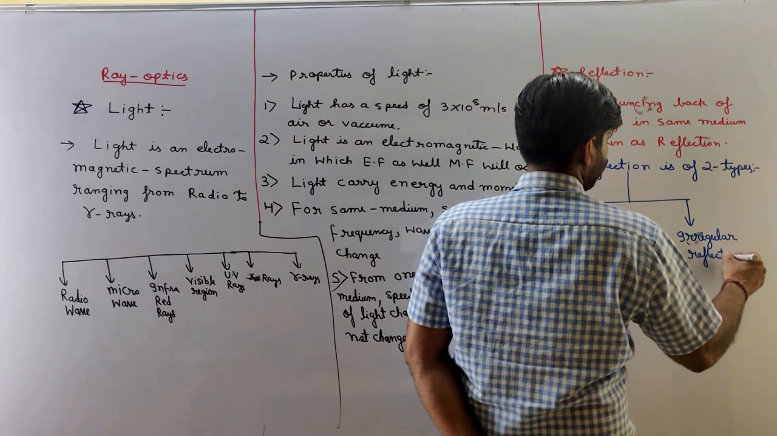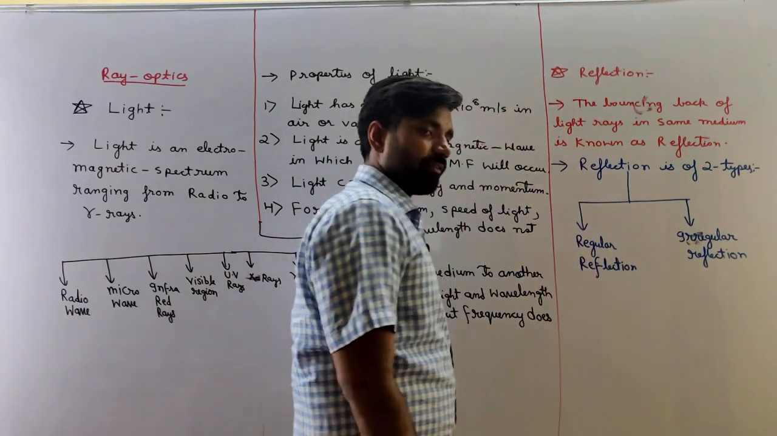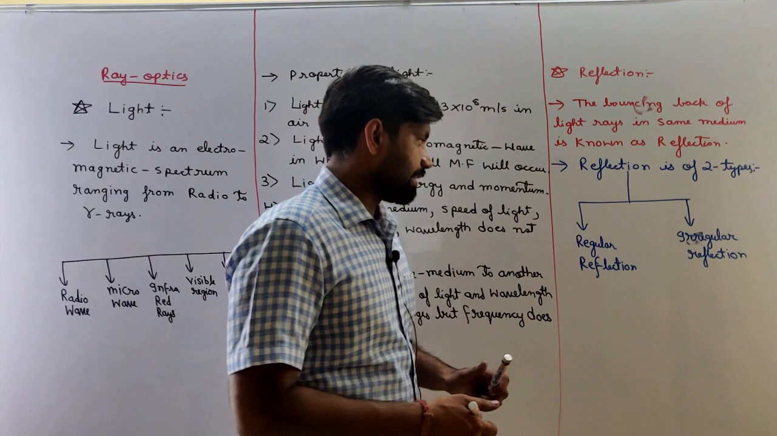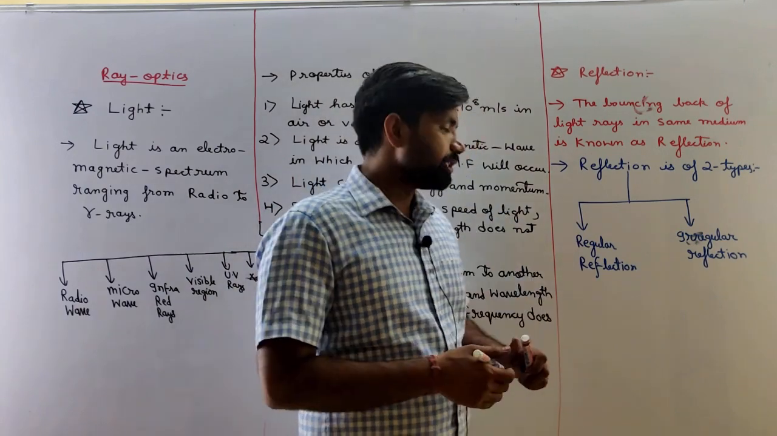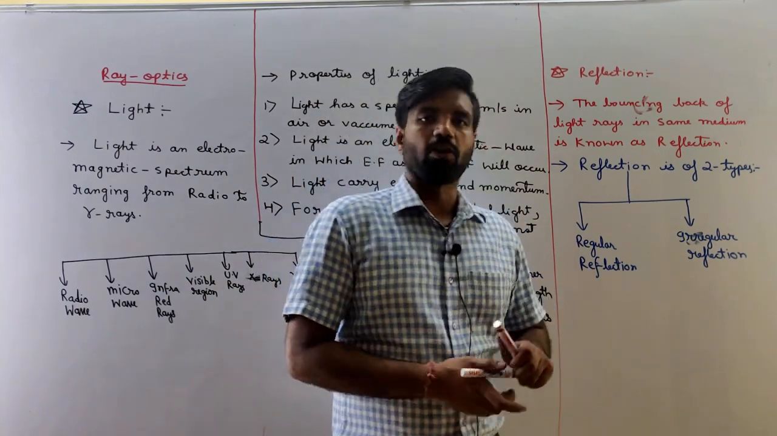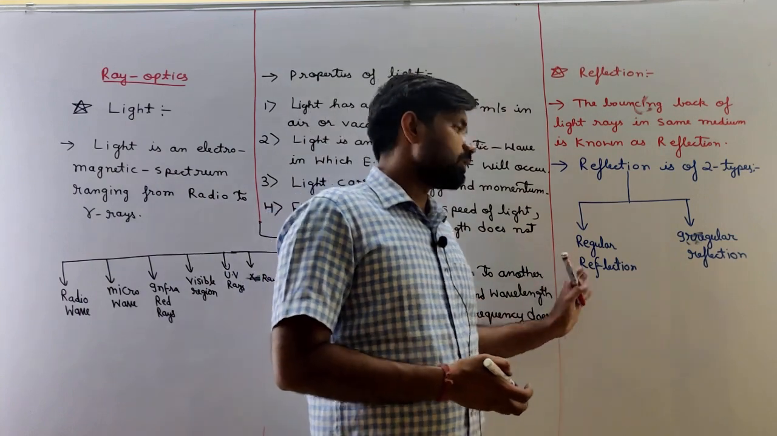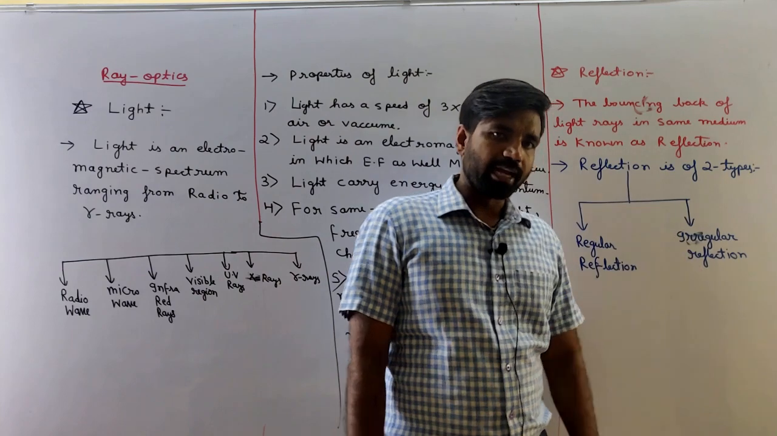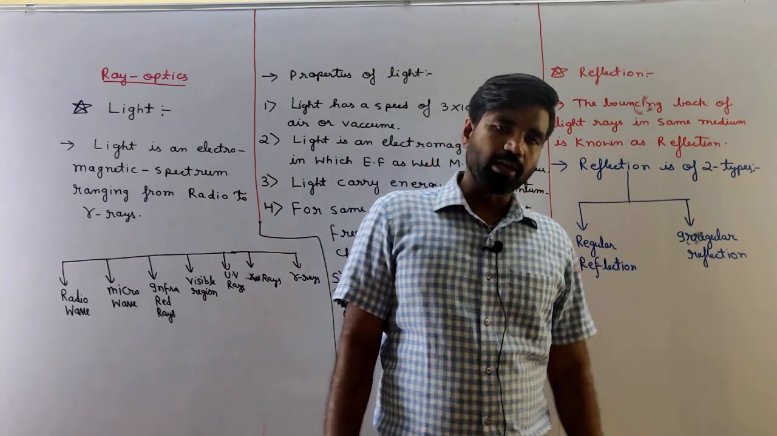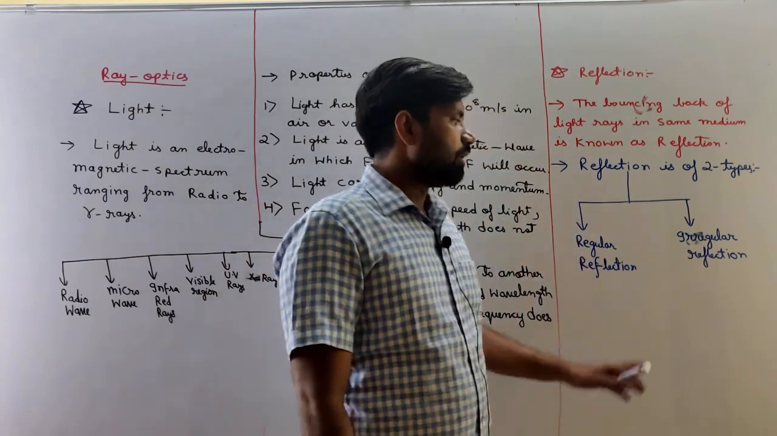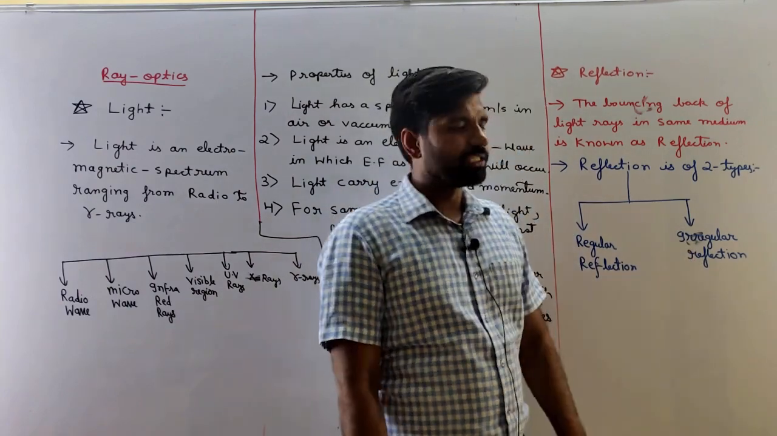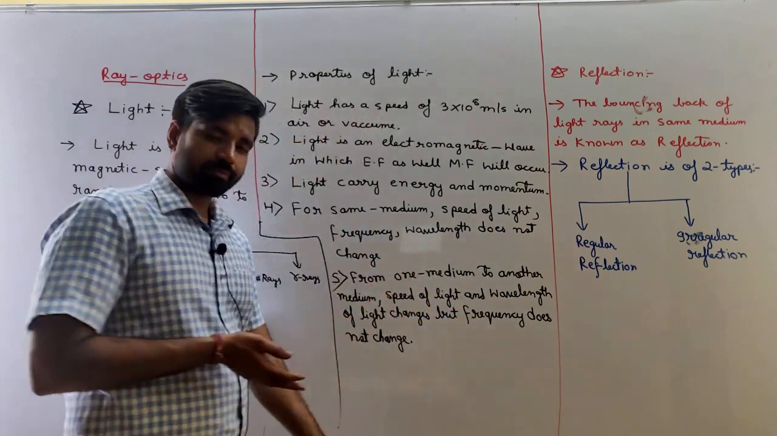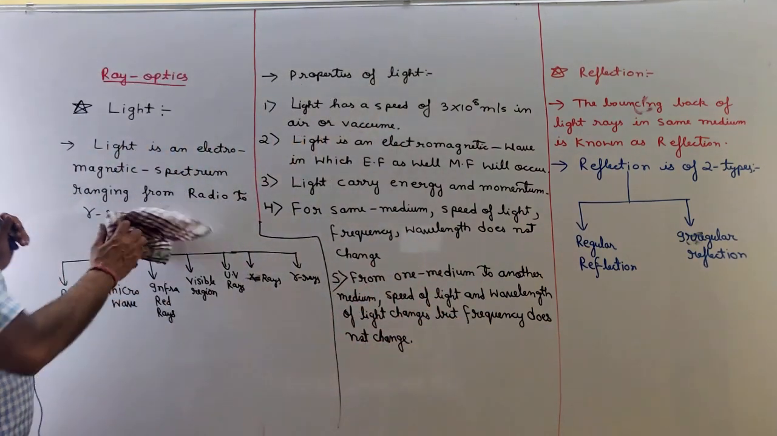Okay student, so what is regular reflection? Regular reflection can be defined as when an incident light ray is incident on a regular or smooth surface, then it is known as regular reflection. When an incident light reflects on an irregular or rough surface, then it is known as irregular reflection. Okay, understand?